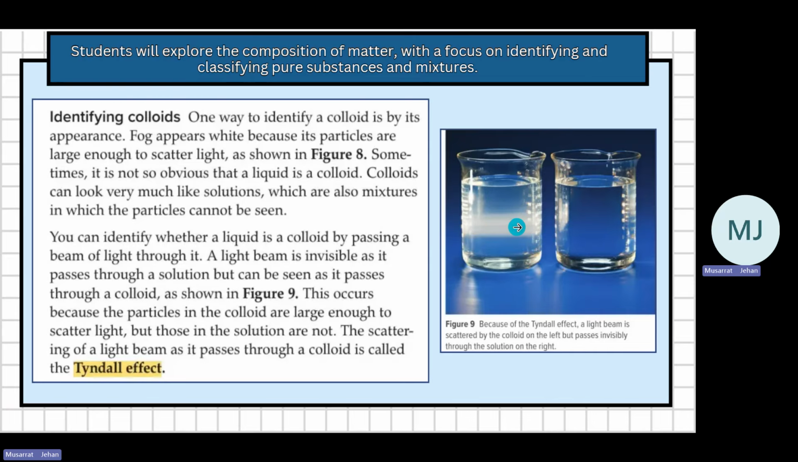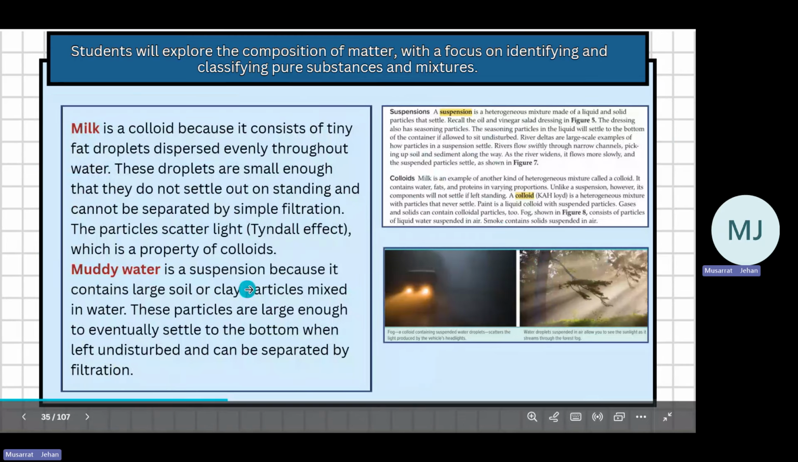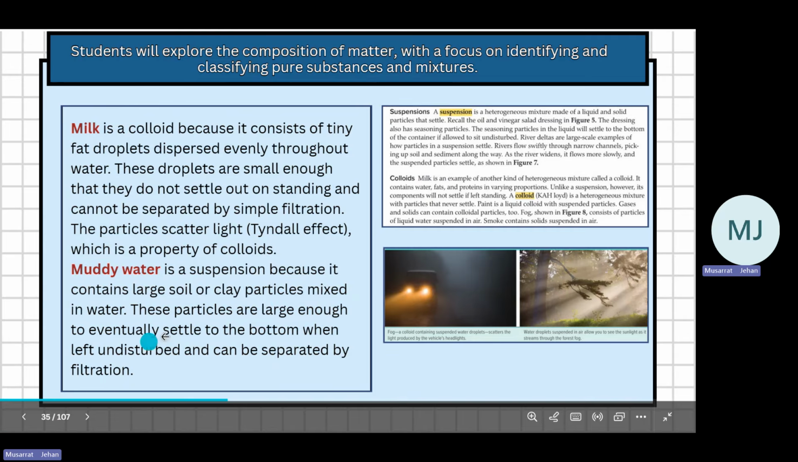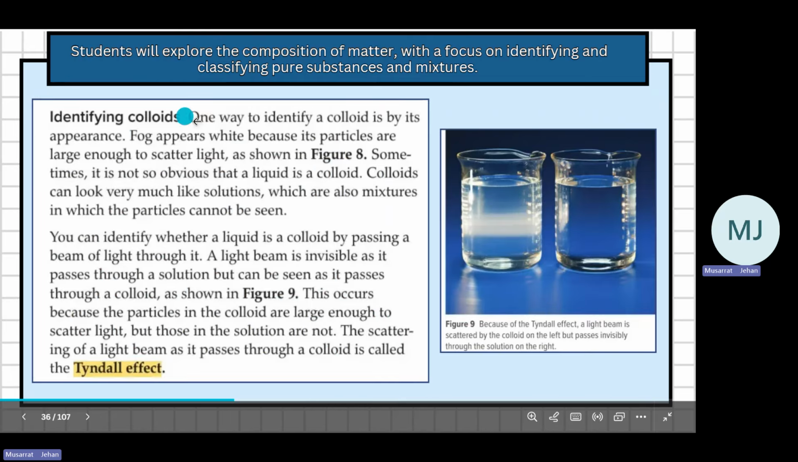So this is how we can identify colloid. This is the Tyndall effect. Let's come back to our muddy water. It is a suspension because it contains large soil or clay particles mixed in water. They are large enough to eventually settle at the bottom when left undisturbed, and can be separated by filtration. Colloids cannot be separated by filtration, but suspensions can be separated.